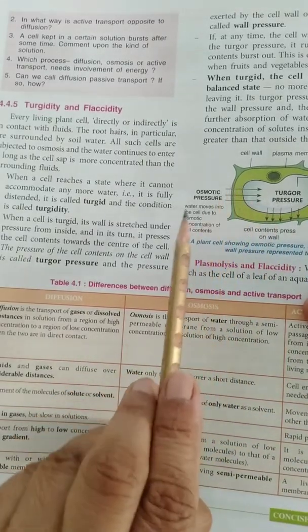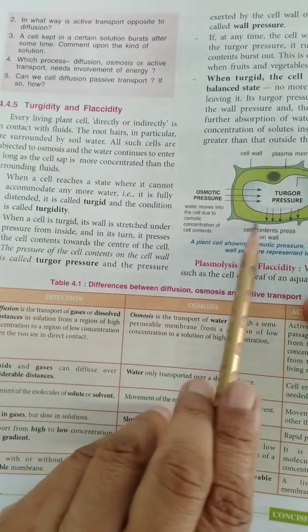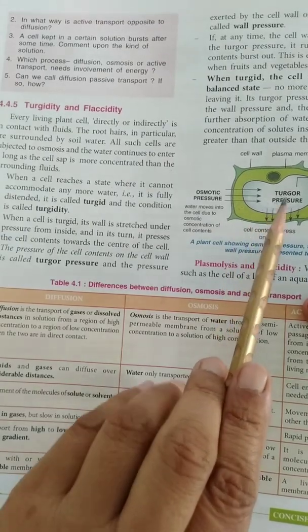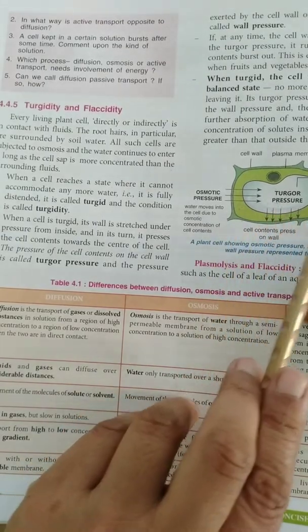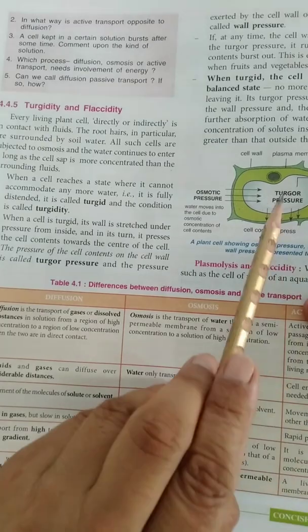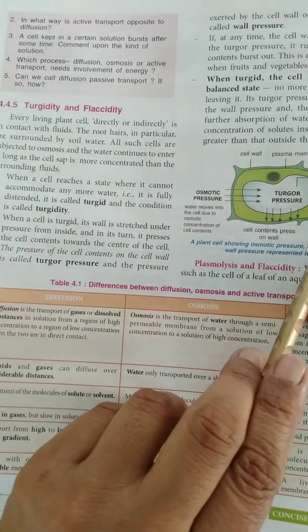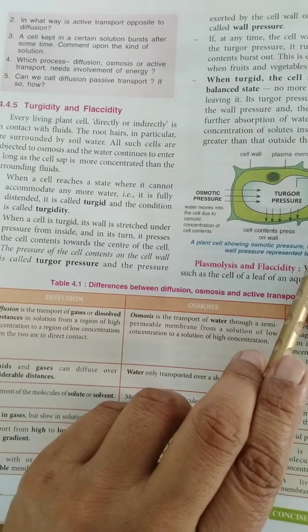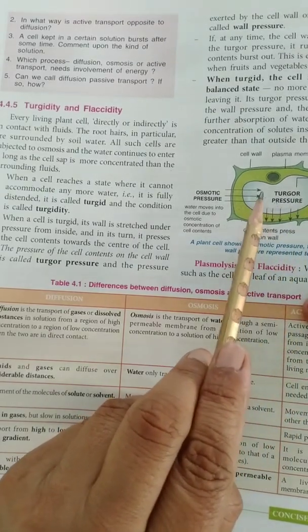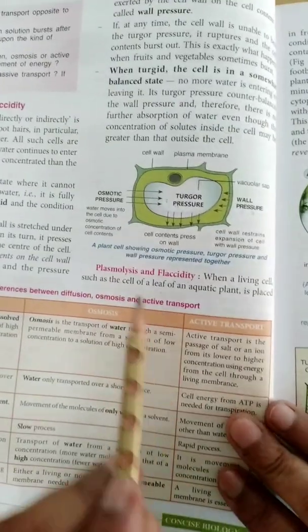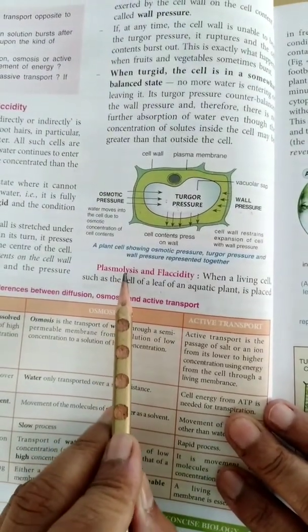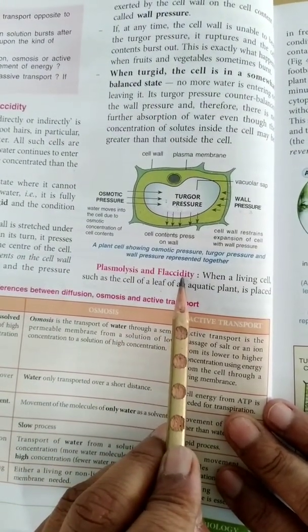Now when a cell is in the turgid state, it is in a fully balanced state, means turgor pressure is equal to wall pressure. If turgor pressure exceeds, the cell is going to burst, and if the wall pressure exceeds, the cell content will shrink. Now the next topic is plasmolysis and flaccidity.